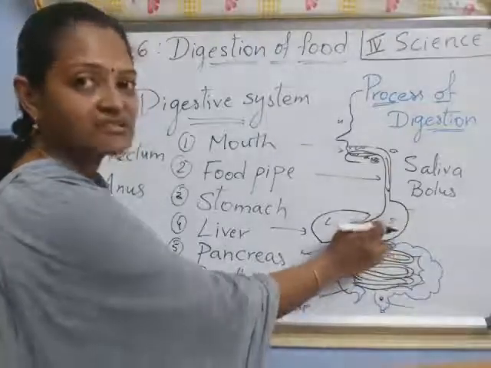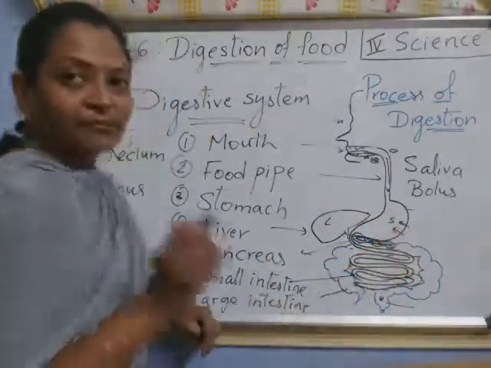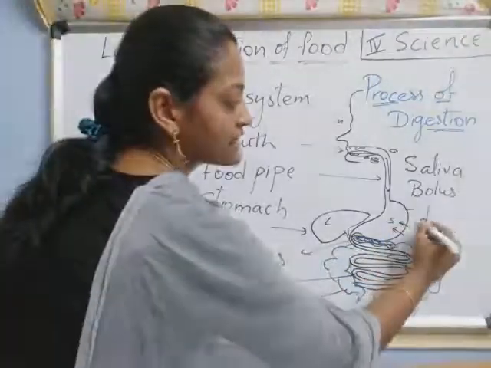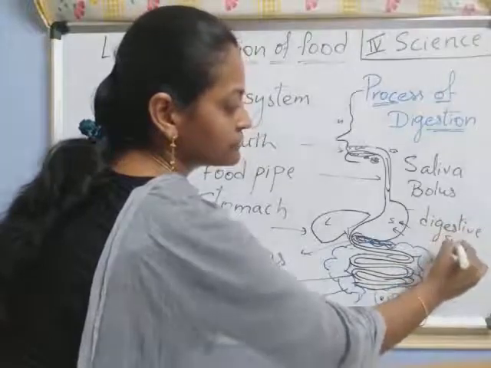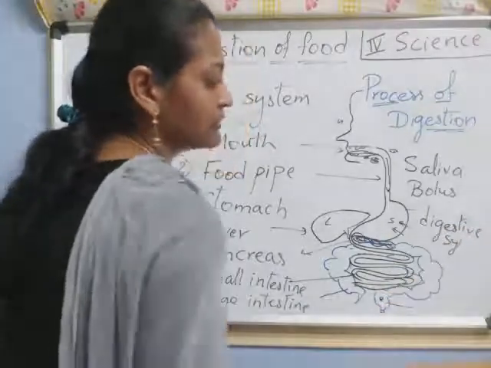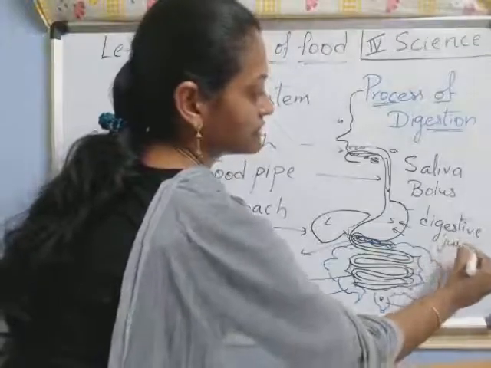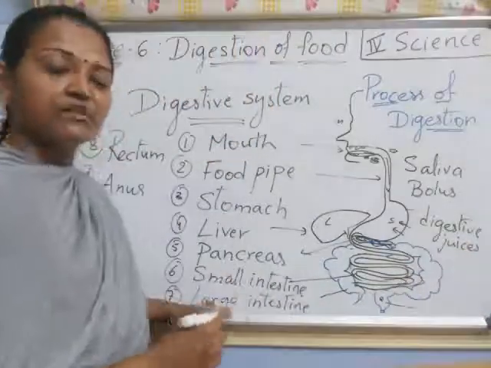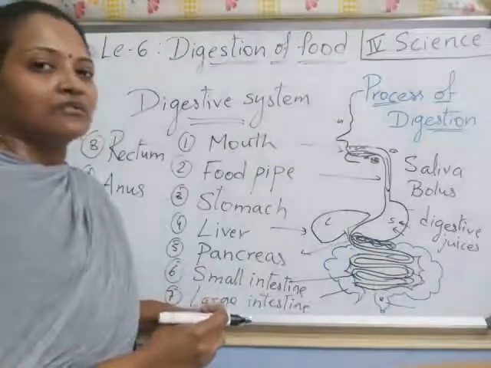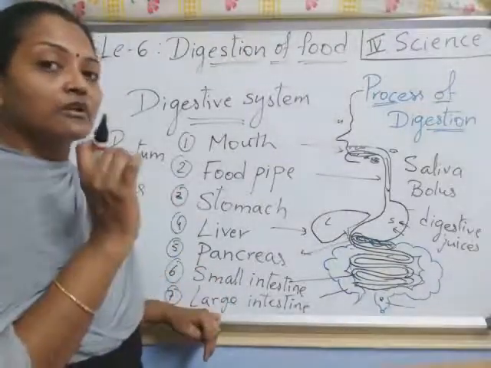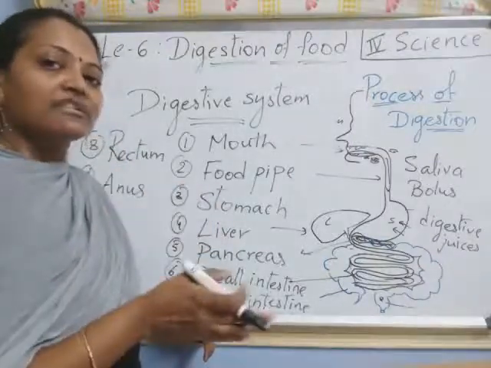This part is the stomach. In the stomach, children, some juices are produced. Those juices we call digestive juices. What do we call them? Digestive juices. Digestive juices are produced in the stomach, and in the stomach, the food is broken down still further into sugars, still simpler substances.